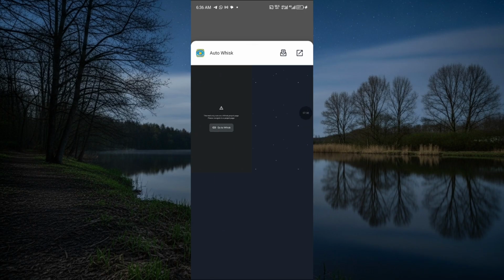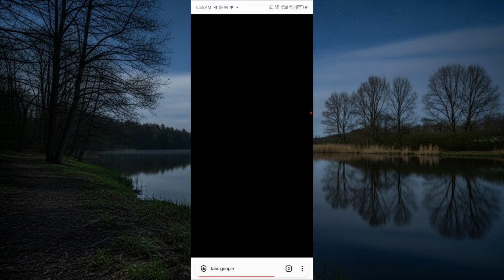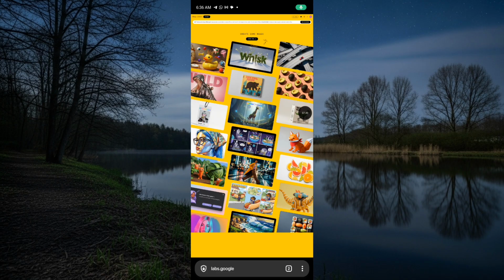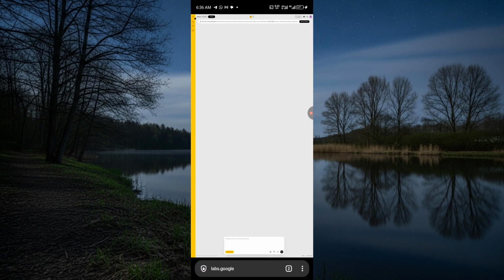Go to whisk. Like I said, you can use this for auto flow if at the time you are seeing this video, whisk is no longer available. Now click on go to whisk, and it's going to show you. Now they are going to tell you to sign up. Once you are done signing up, you are going to see enter tools. Make sure your device is on desktop site if you are using a mobile. Now click on enter tools. Once you click on enter tools, it's going to bring you to this particular interface that you can see here.